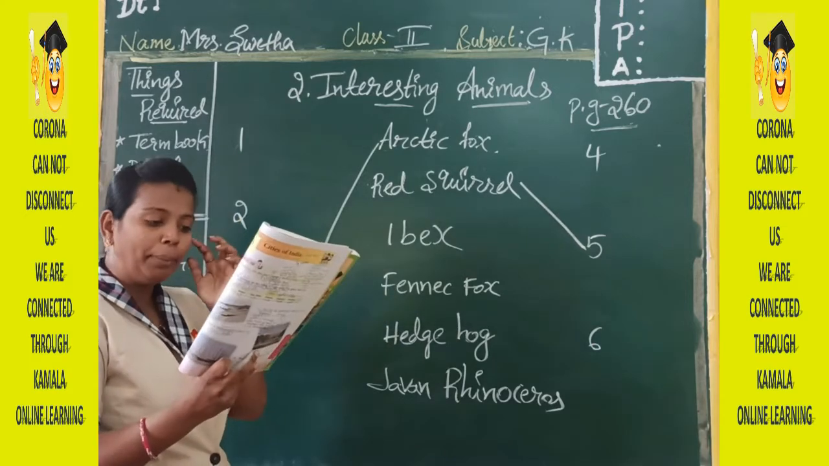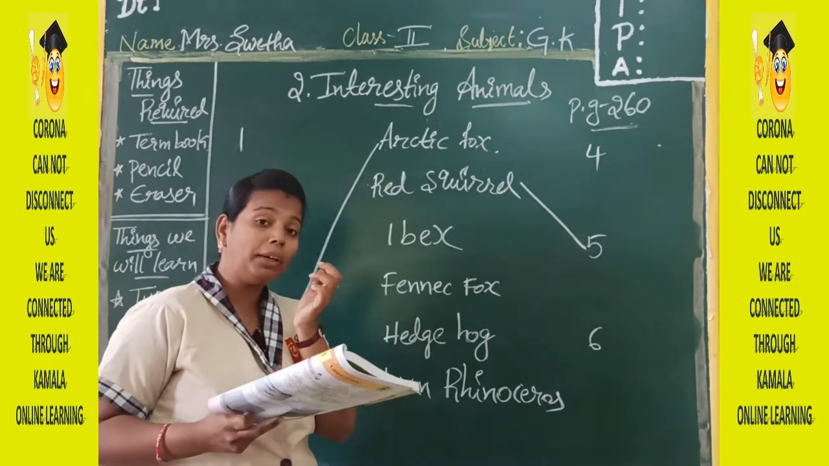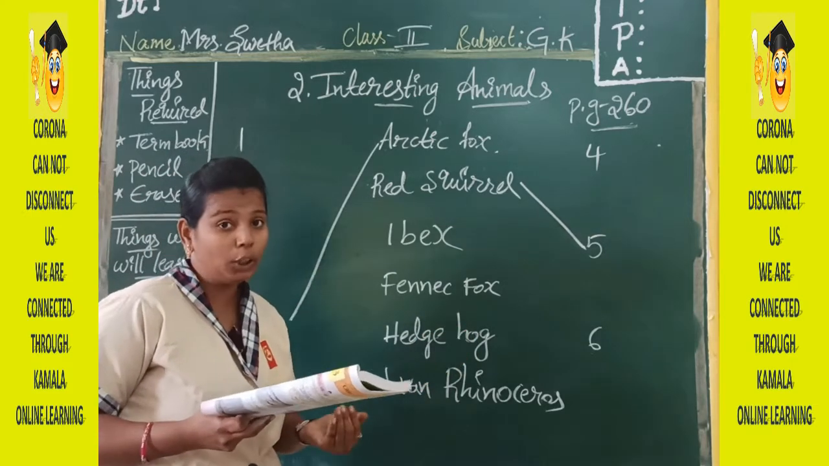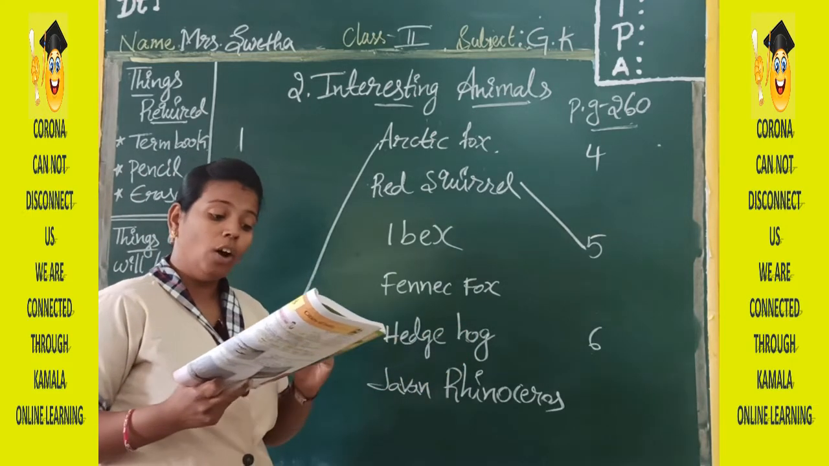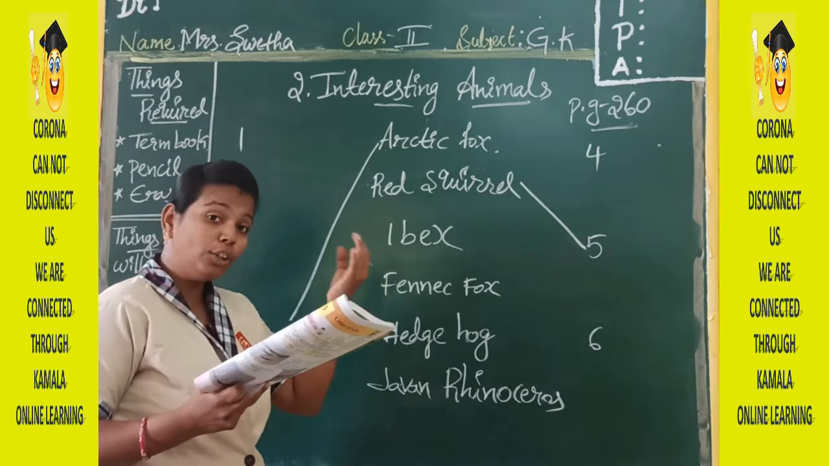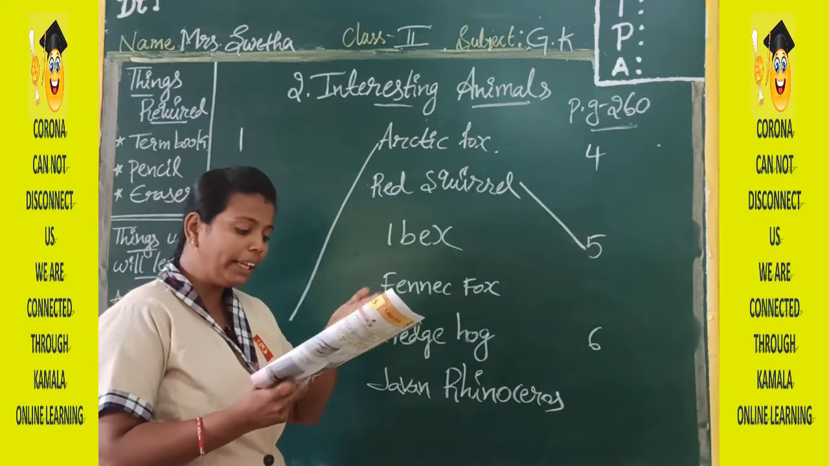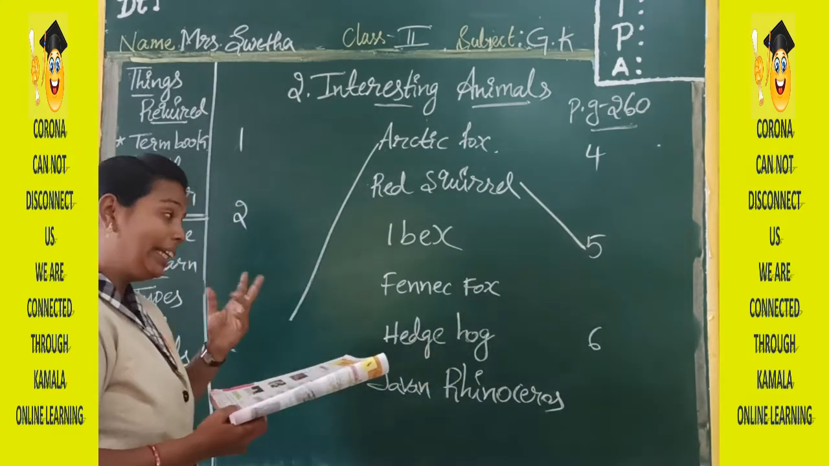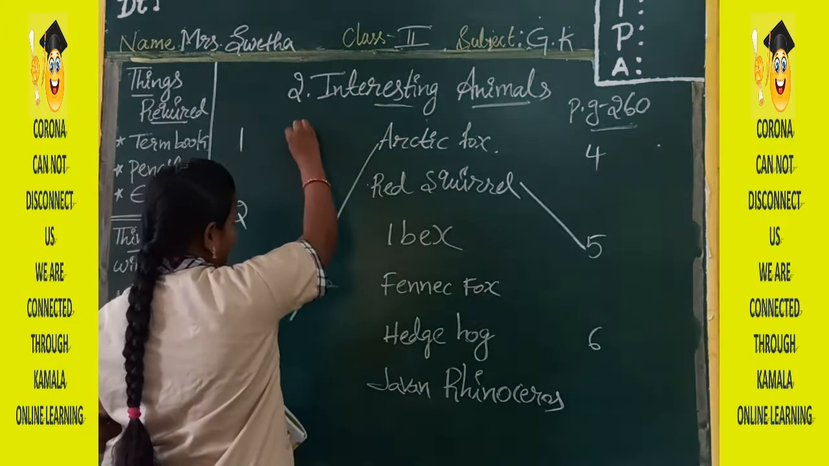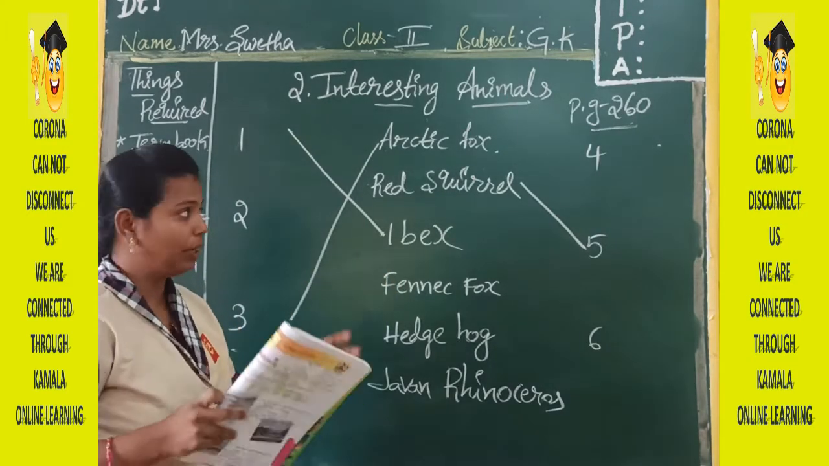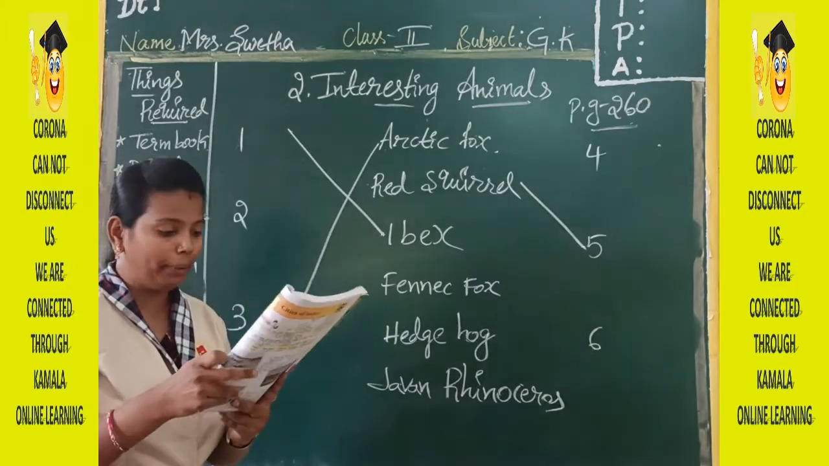Next you see ibex. What are the qualities of ibex? Ibex will look like a goat. It is also called wild goat, and the skin of the ibex is brownish in color. Did you find any kind of animal there? Yes, it is the first one. Ibex will be matched with the first one. The first animal is ibex.